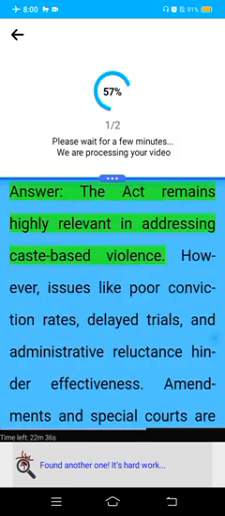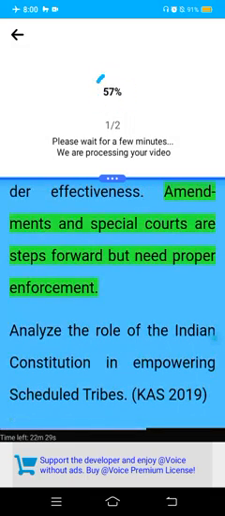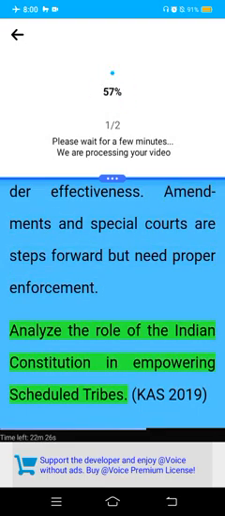CAST 2021. Answer. The Act remains highly relevant in addressing caste-based violence. However, issues like poor conviction rates, delayed trials, and administrative reluctance hinder effectiveness. Amendments and special courts are steps forward but need proper enforcement. Analyze the role of the Indian Constitution in empowering scheduled tribes. CAST 2019.